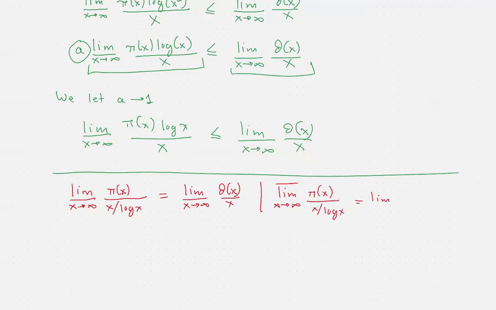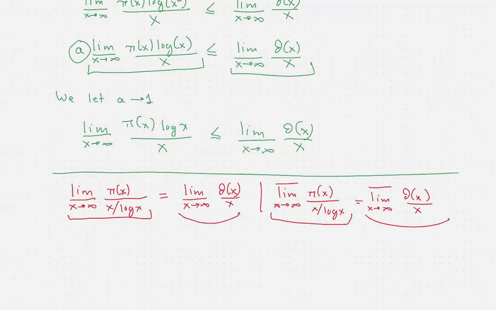Now the reasoning is complete as follows. If the prime number theorem is correct, then this lower limit is the same as that lower limit, and they're both equal to 1. But then that would mean that the limit of theta of x over x exists and is equal to 1.